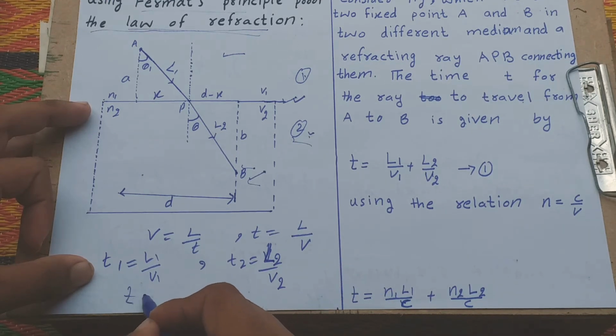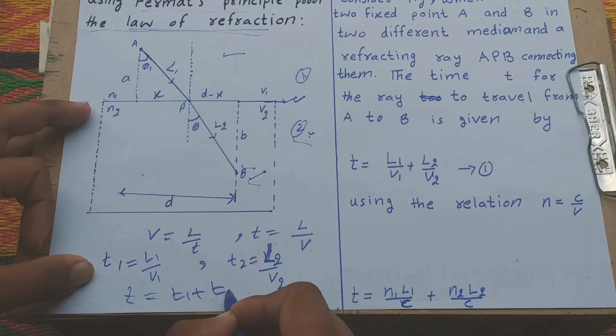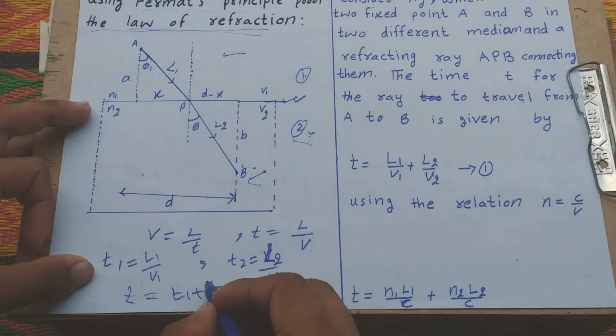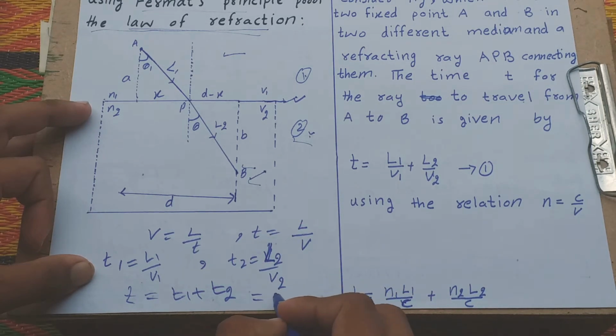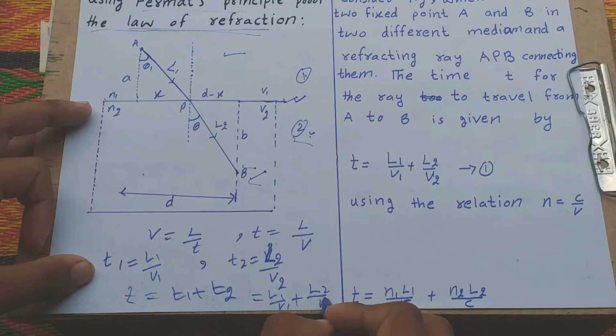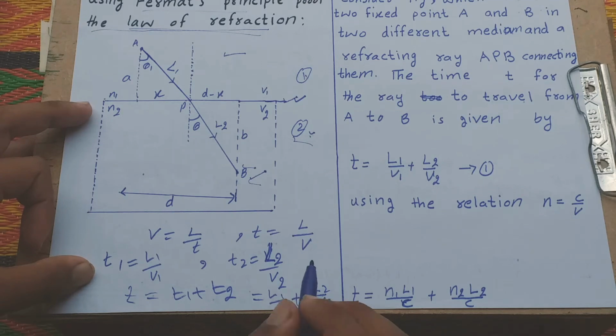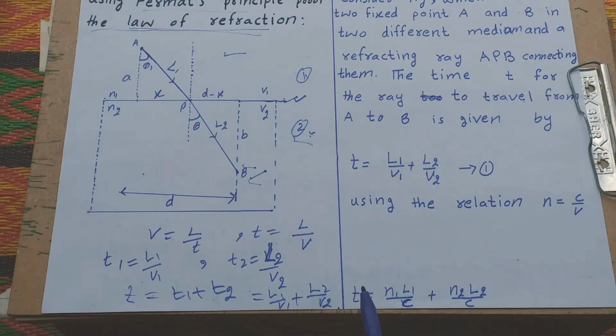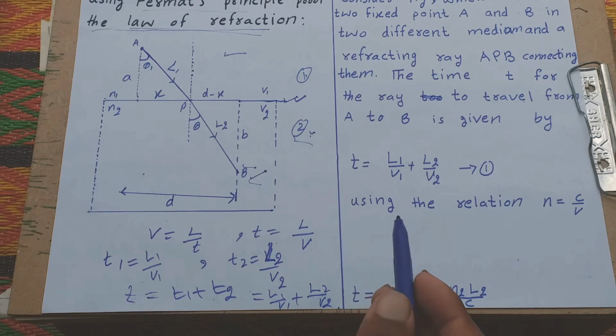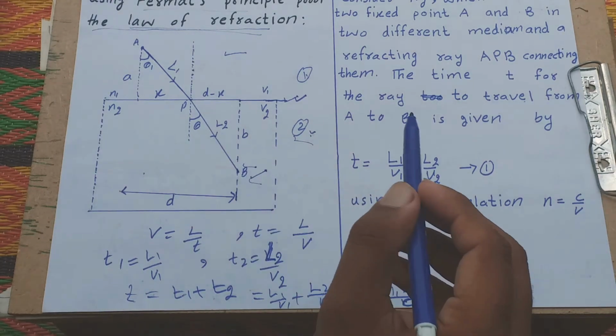Then t is equal to t1 plus t2, which gives L1/V1 plus L2/V2. This is the total time during the ray's travel from point A to point B.